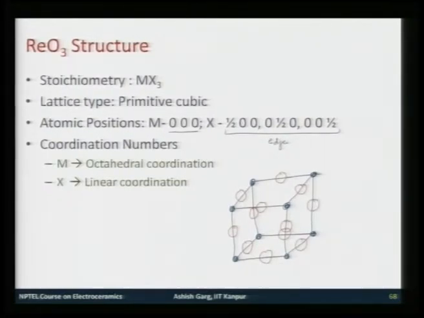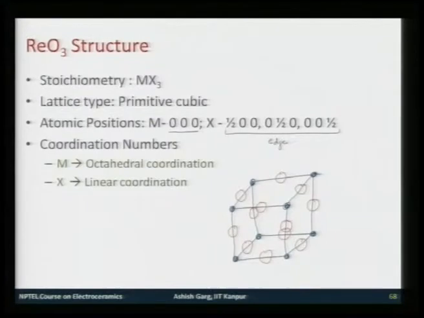So, these are 12 edges and you have 12 of these anions. Now, this does not ring the bell, right. Now, what I am going to do is that, so this sort of rings the bell that this structure is pretty much similar to something we have seen before. So, instead of keeping the center here, I keep the center here. So, you shift it here.